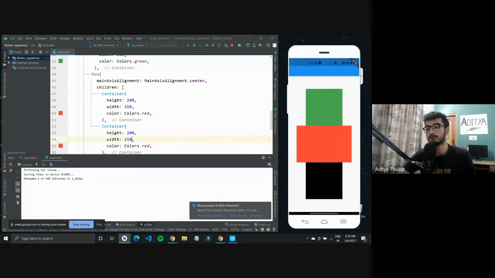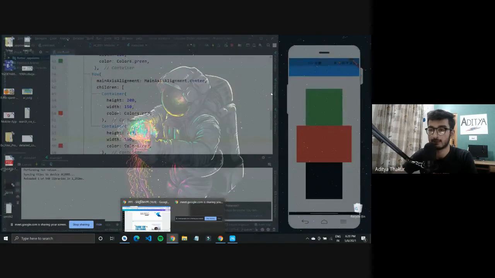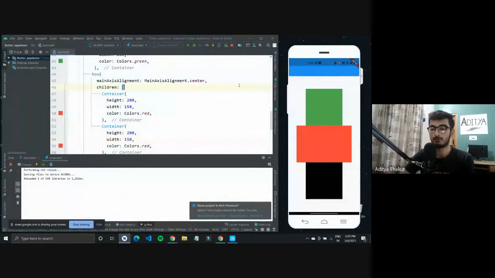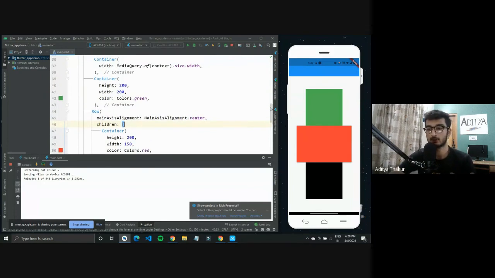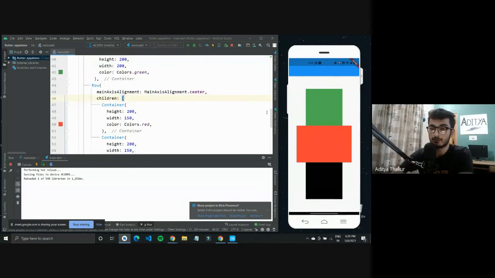So yeah, we have it similar, but again, this is the thing that I wanted to highlight. The only changes that you have to do when moving from your Flutter web to your Flutter application on a real device would be the changes in the UI. If I were to write the same code to change the background color, it would remain the same across the two platforms that we have, web or the Android platform that we have here. It would remain the same.